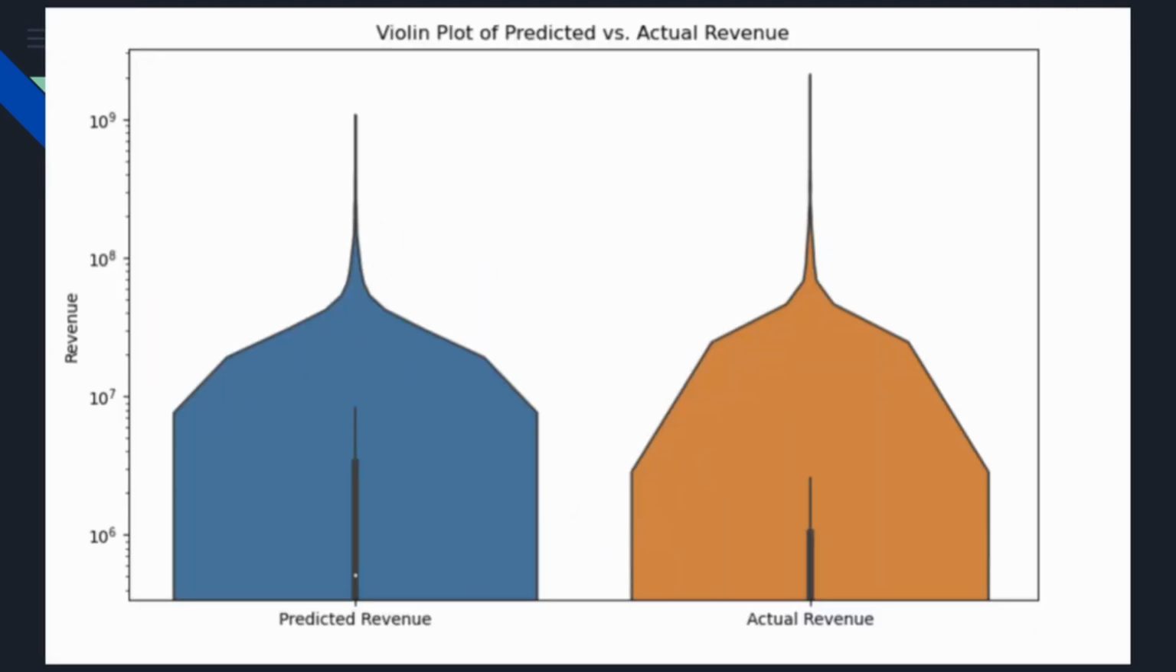Finally, for our violin plot, as we can see, the range of values for our predicted revenue is a lot higher than the range of values for the actual revenue, and our model tends to lean more towards higher values, so it ends up predicting larger values than necessary.